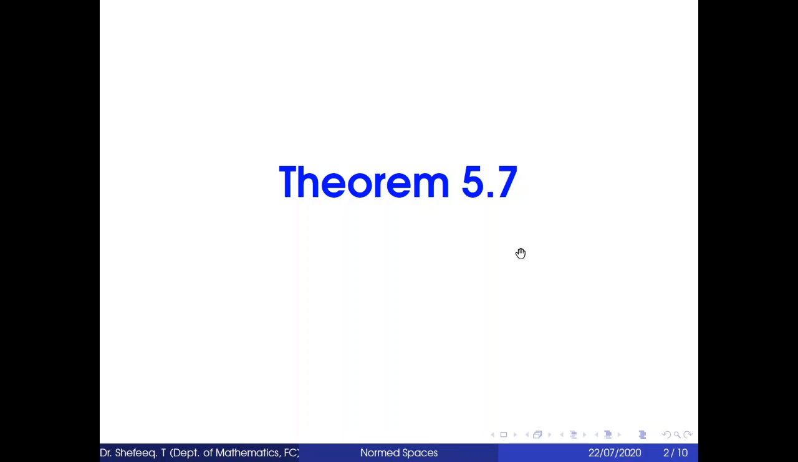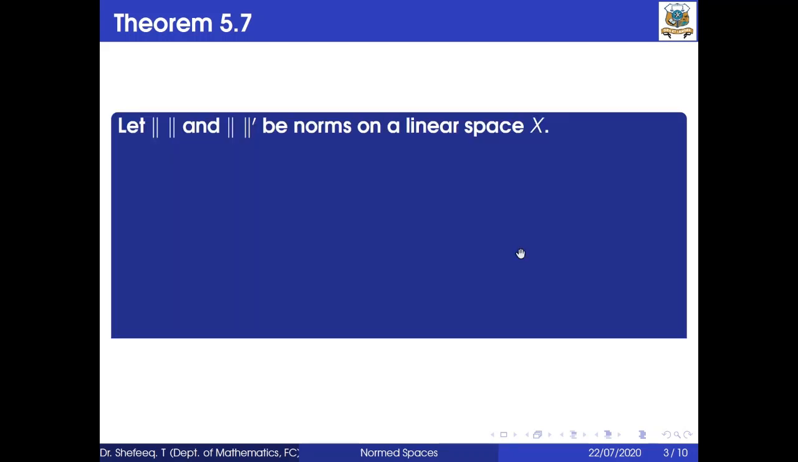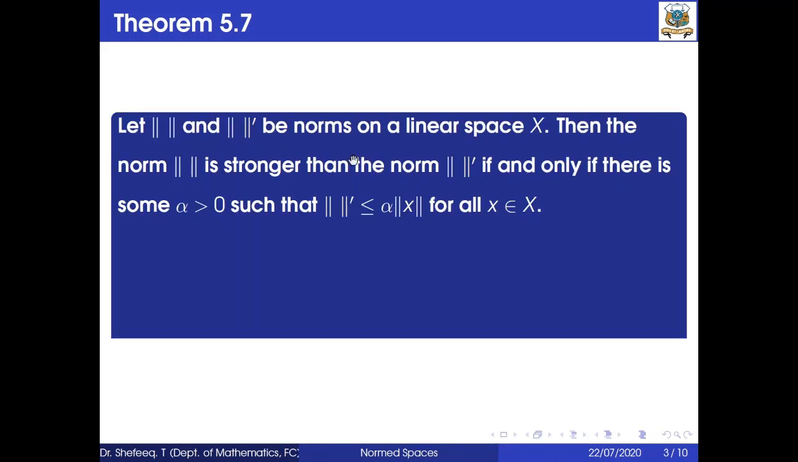Hi, today we will discuss theorem 5.7. Theorem 5.7 states that let ‖·‖ and ‖·‖' be norms on a linear space X. Then the norm ‖·‖ is stronger than the norm ‖·‖' if and only if there is some α greater than 0 such that ‖x‖' ≤ α‖x‖ for all x belongs to X.